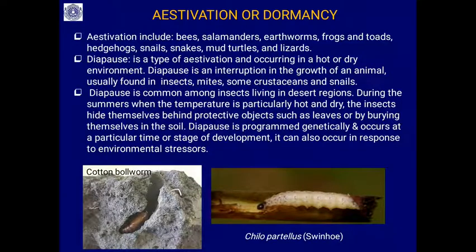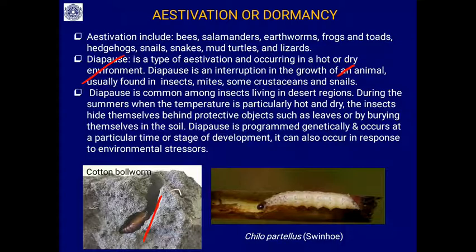Estivation includes bees, salamanders, earthworms, frogs and toads, hedgehogs, snails, snakes, mud turtles and lizards. In the case of insects, they undergo a temporary halt in growth. It's called diapause. It is a type of estivation occurring in hot and dry environments. Diapause is an interruption in the growth of an animal, usually found in insects. In the larval stage or else in the pupal stage, they will spend months together. They do not undergo metamorphosis, it is an inactive phase.